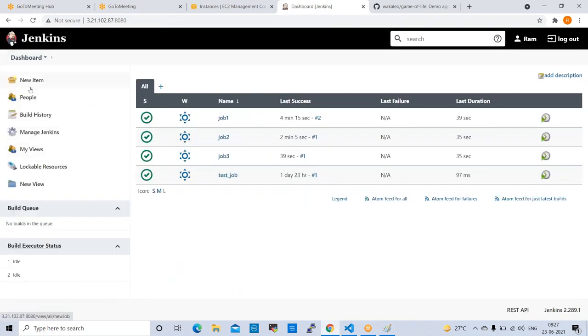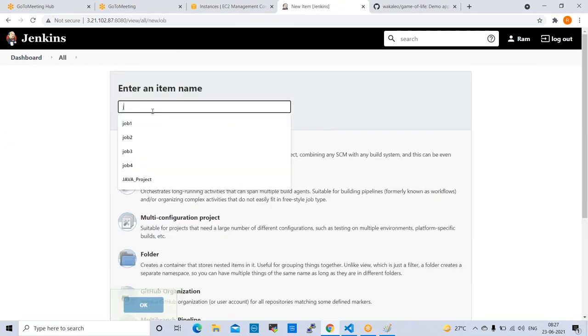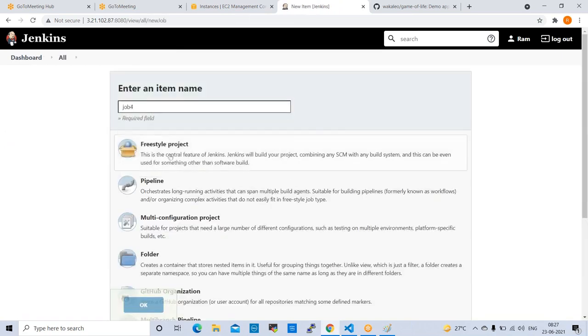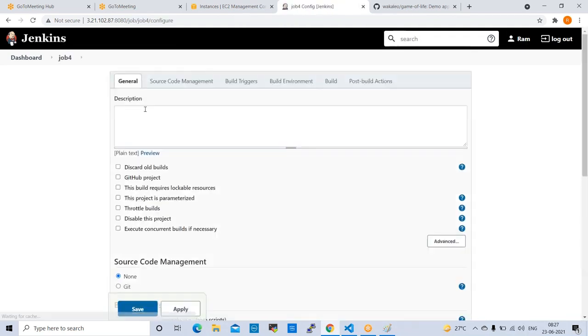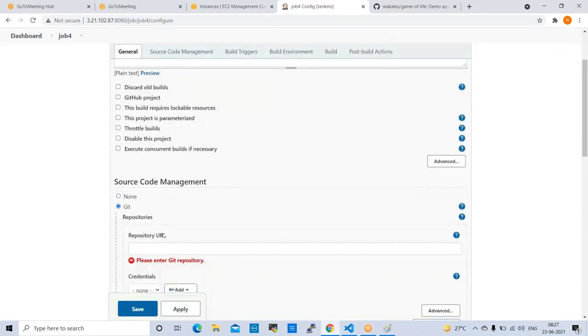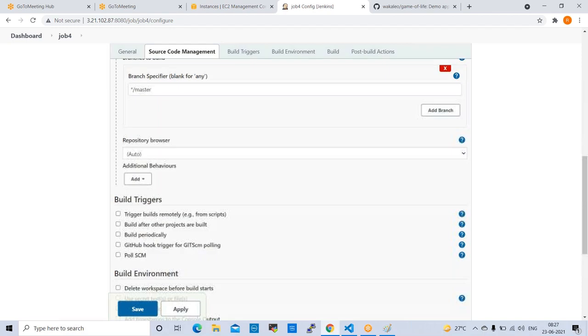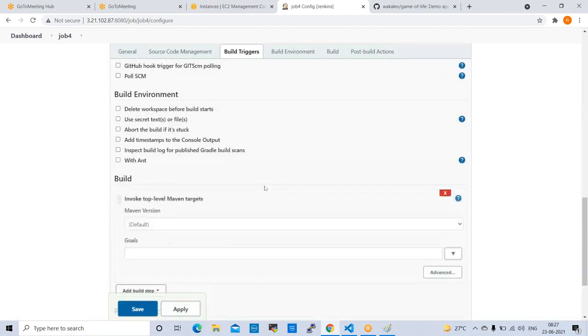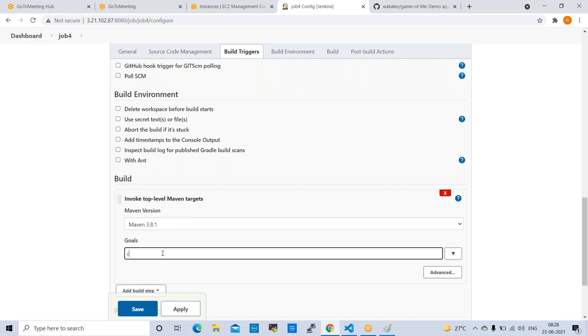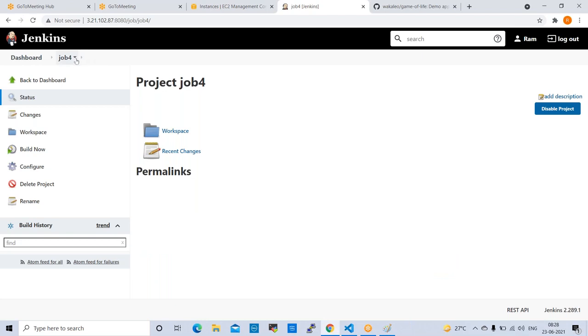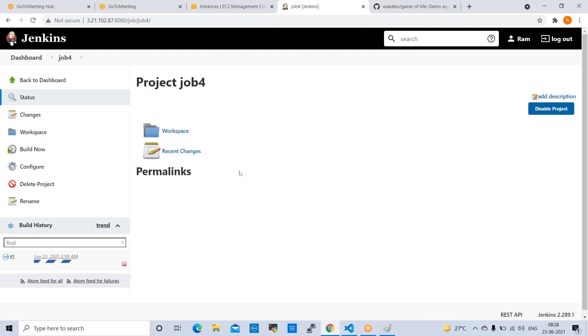Next, fourth one also we can create. New item, job 4. Source code management, Git, repository URL, GitHub URL. Go to build, invoke top level Maven targets, clean, install, package, apply, save. We can test now. Build now. So job 4 is perfectly configured or not.